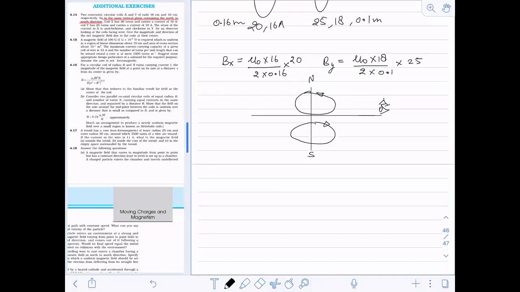Then you find out the direction by using the right hand thumb rule, or right hand palm rule. If they are along the same direction, you simply add them.